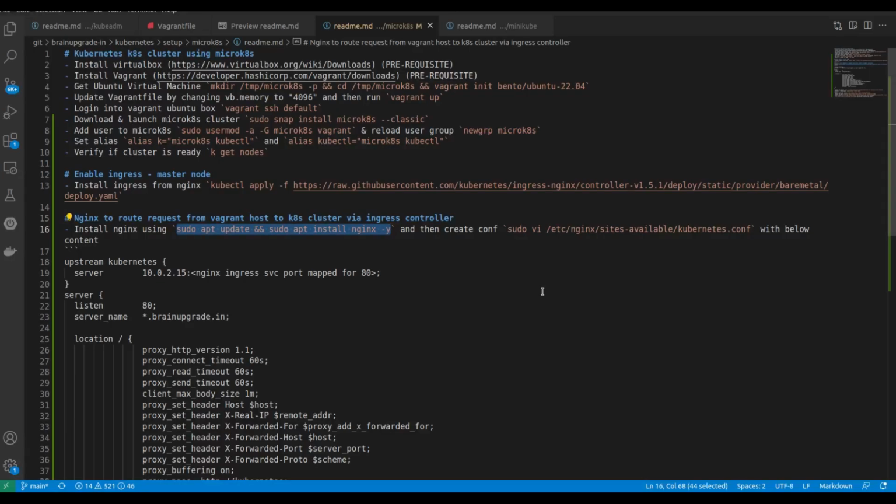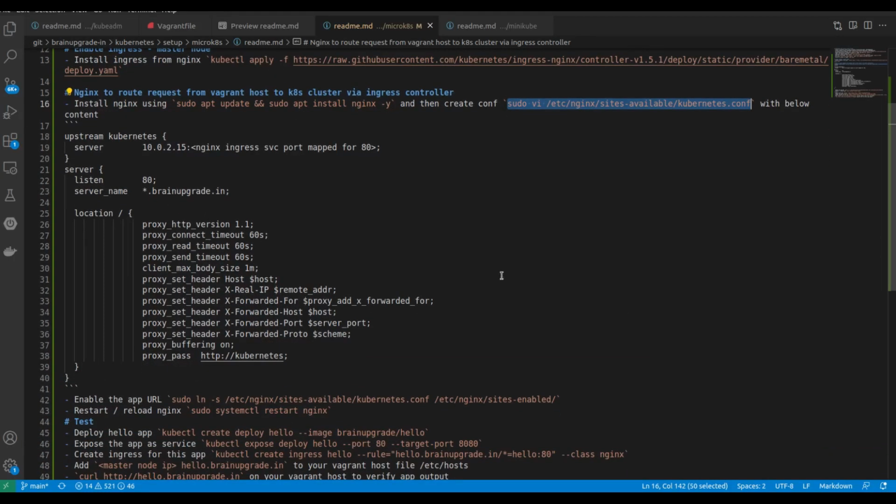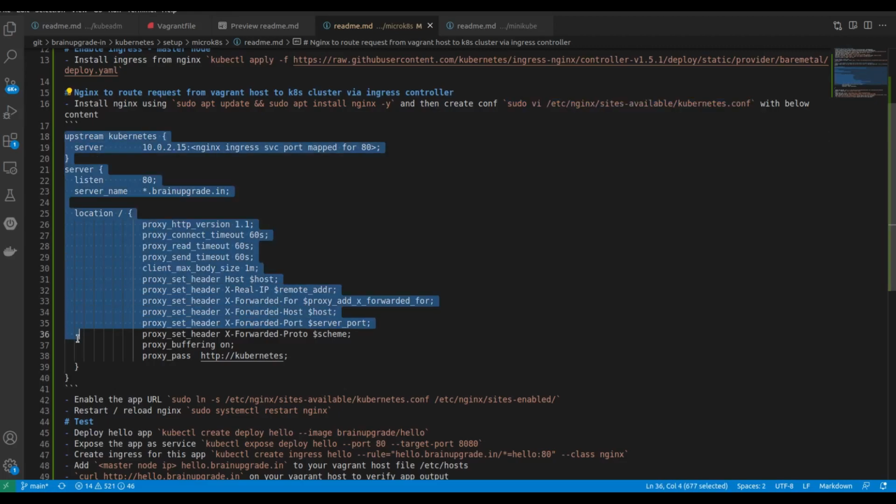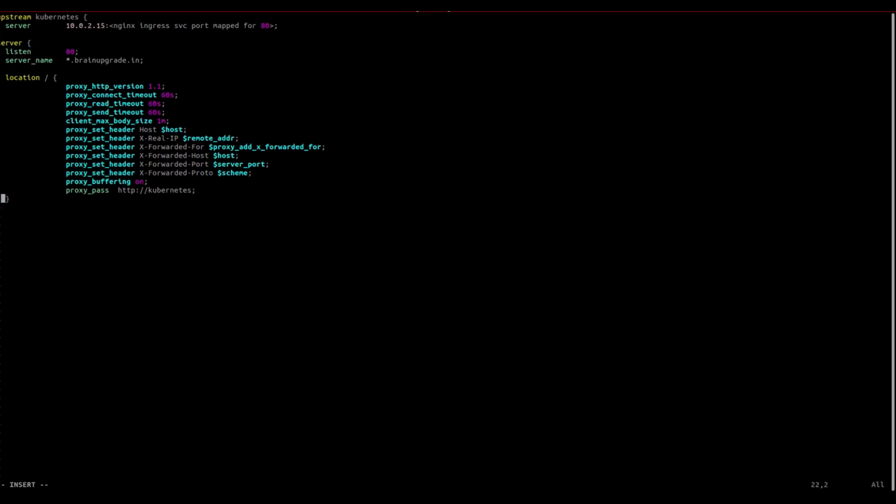The way to configure the reverse proxy is to create the config file under the sites-available directory and then paste this particular snippet. So here, this is the IP of the background host, and we need to specify the port of the Ingress controller, the node port of the Ingress controller.